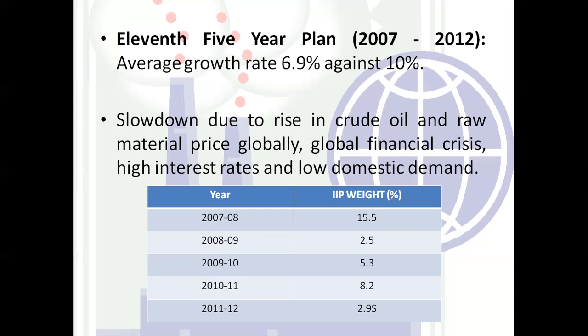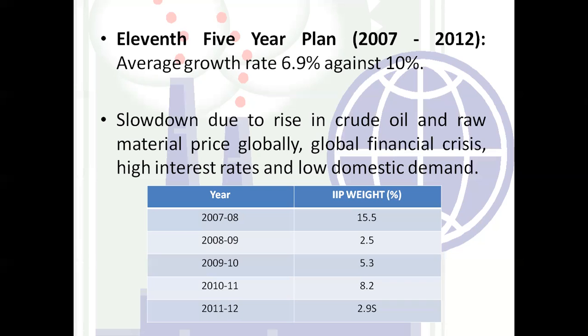Again, there is a huge loss, or we can say there was very low contribution to the industrial sectors. The productivity was very, very low as compared to 2007 and 8.